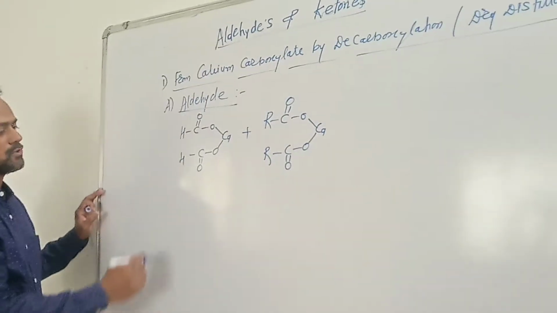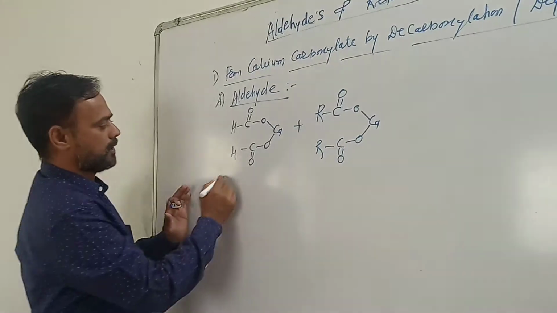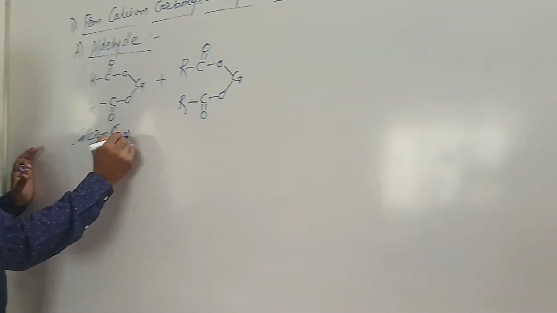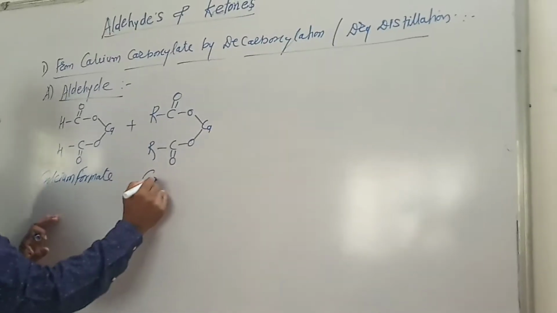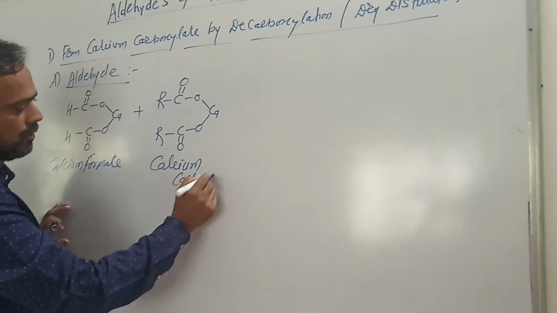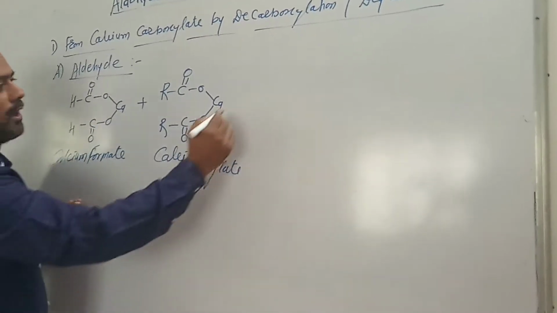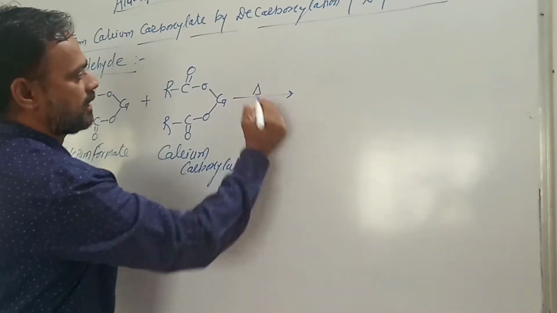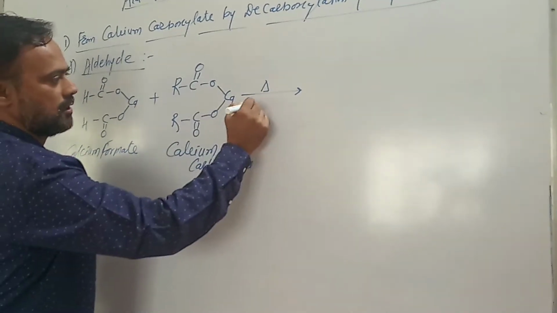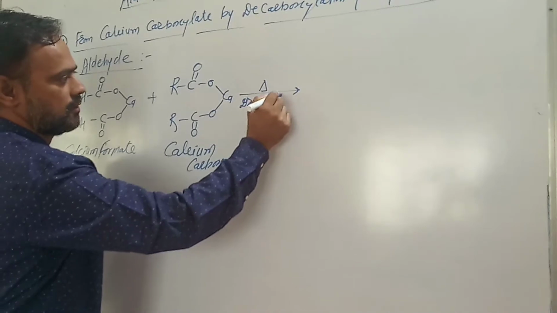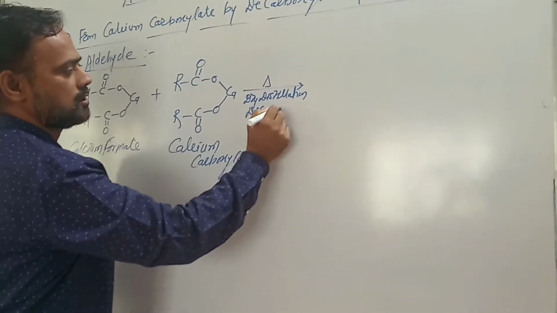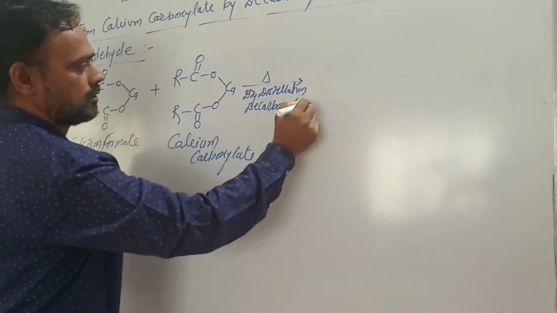When this mixture of calcium formate and calcium carboxylate is heated at high temperature, the process is called dry distillation or decarboxylation.